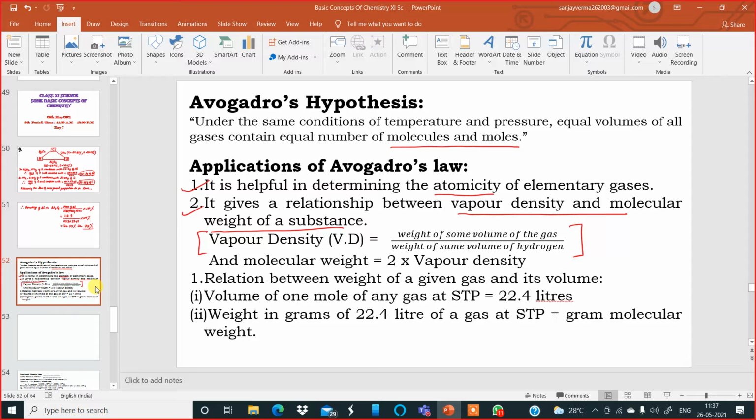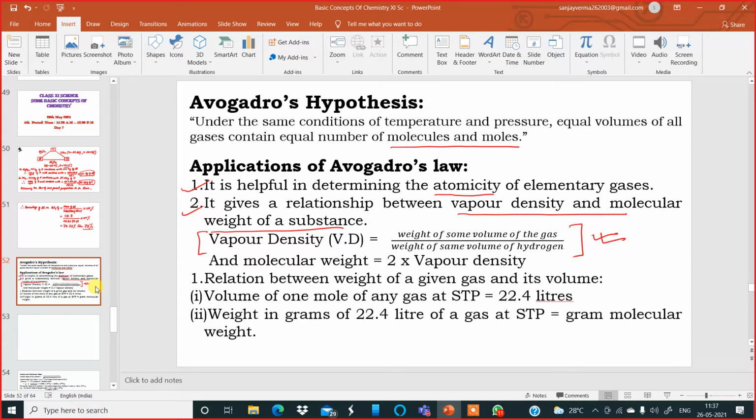Vapor density is equal to weight of some volume of the gas divided by weight of an equal volume of hydrogen. Okay. So this is the formula which you have learned in class 10 also, revision over here. So therefore, molecular weight is equal to twice into vapor density. Okay. Now come down. Relation between weight of a given gas and its volume.